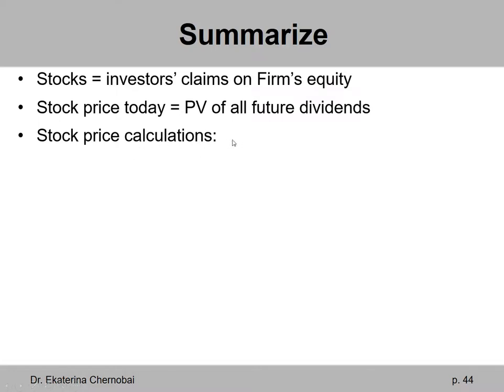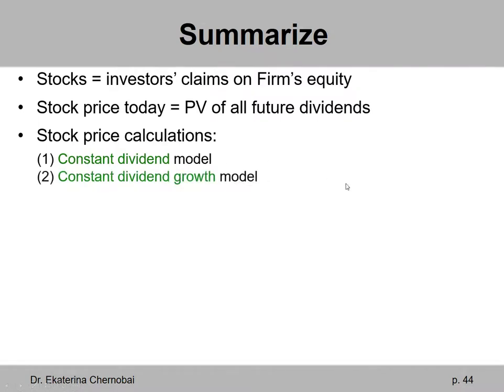To calculate the stock price, we assumed several cases. A constant dividend model was the easiest. This is like preferred stock. The dividend is constant. Same dividend forever. It's a perpetuity. A constant dividend growth model is case number 2. That's a growing perpetuity case, when the dividend is constantly increasing with each year.